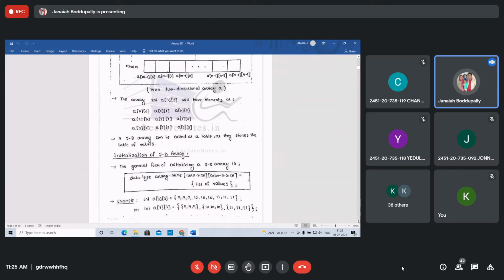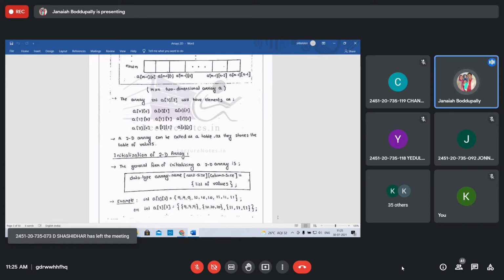The index is A of 0, the first row: A of 1 0, A of 1 1, like that. So 9 elements, a 3 by 3 matrix. The last element is at the position A of 2, 2. Take the index as A of 2, 2.